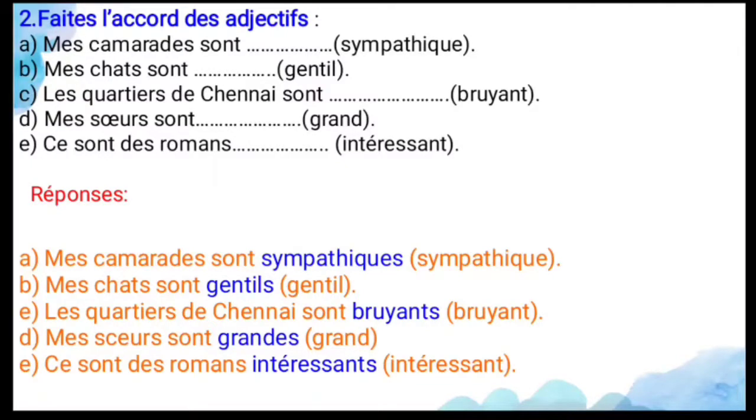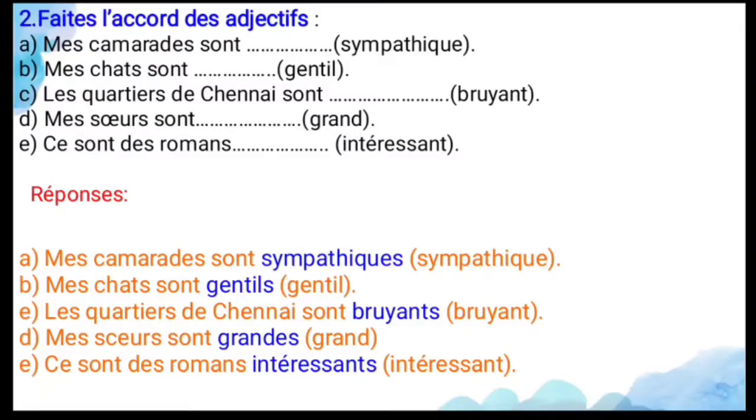And next, les quartiers de Chennai sont dash brillantes. So here the noun, les quartiers, it's the areas, the areas of Chennai. So brillant means what? Noisy. So here you have to use s only. You have to add s only because the noun is les quartiers. It's a plural, masculine plural. So the answer: les quartiers de Chennai sont bruyants. The areas of Chennai are very noisy.